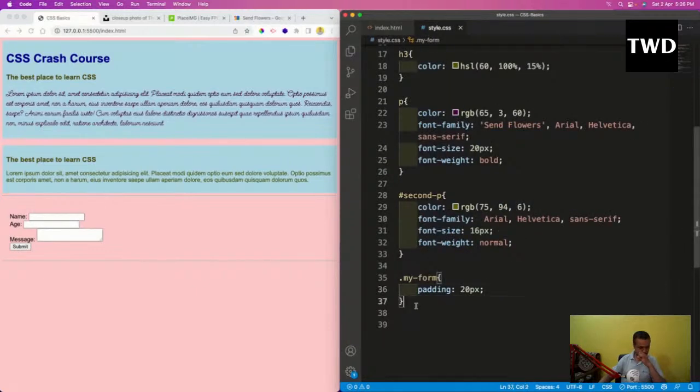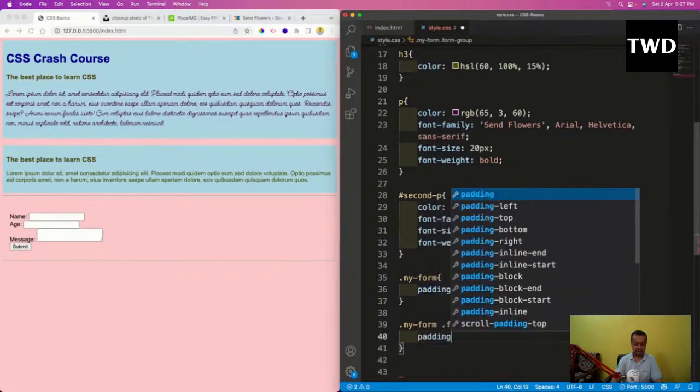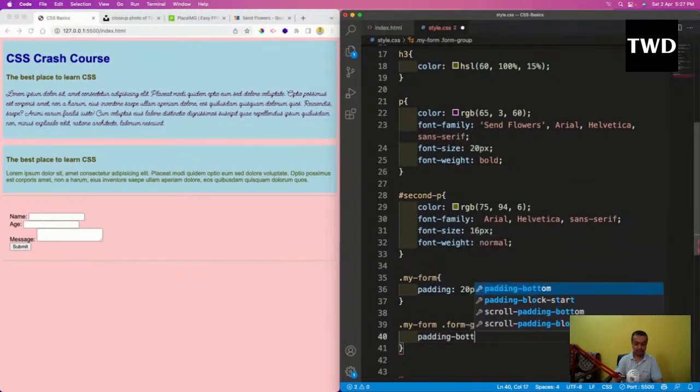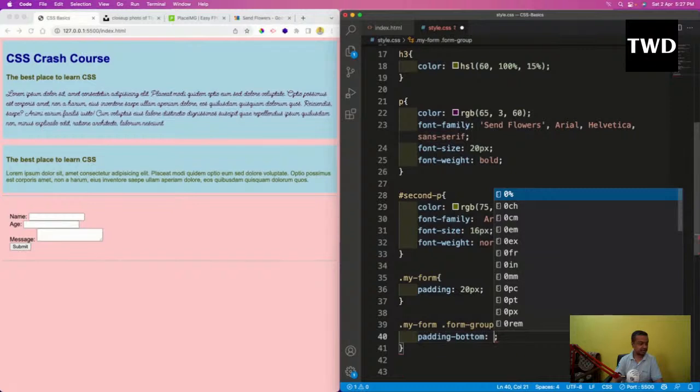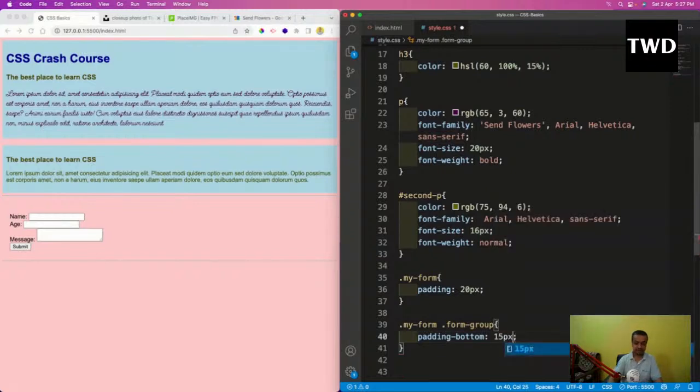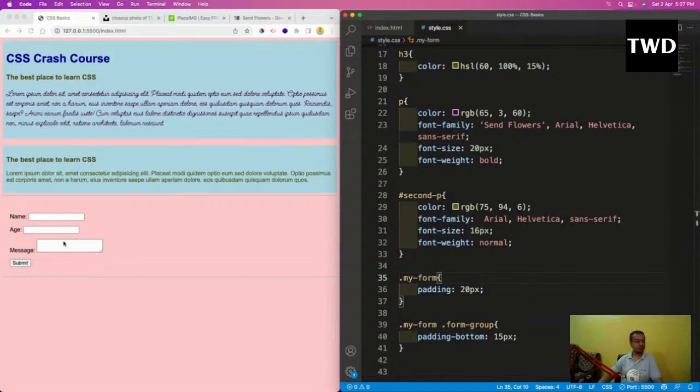So I'm going to go here, dot my-form dot form-group, padding-bottom is like 15 pixel. Save it. So the padding bottom is coming.